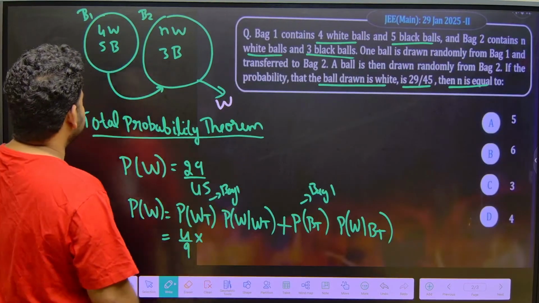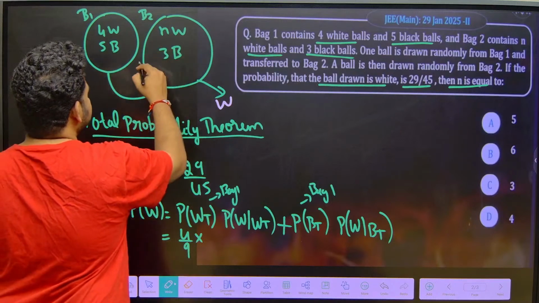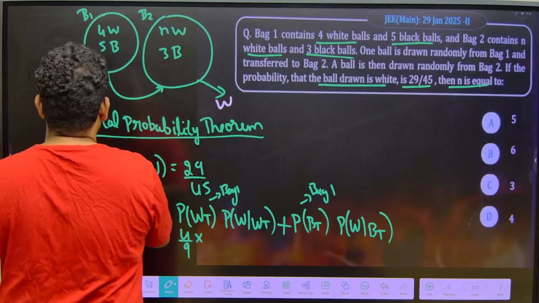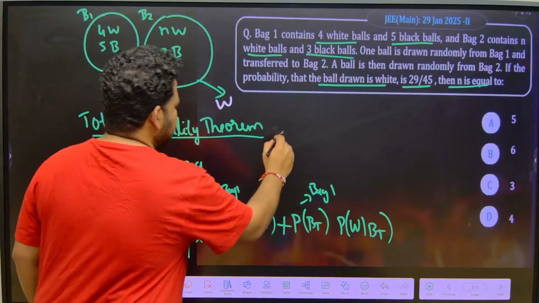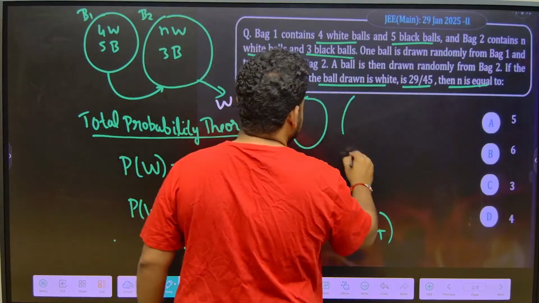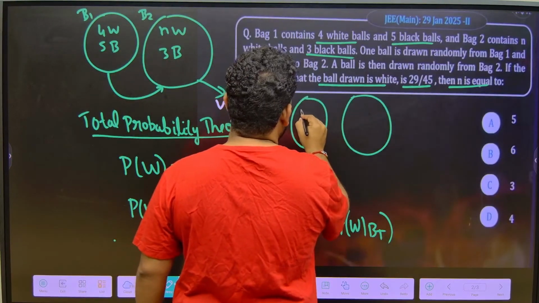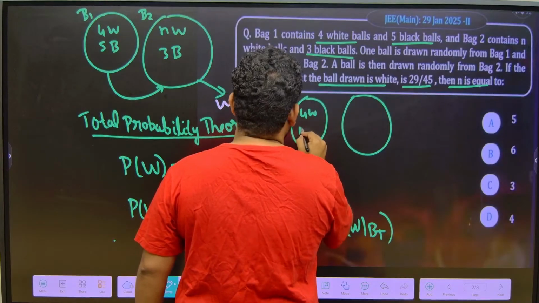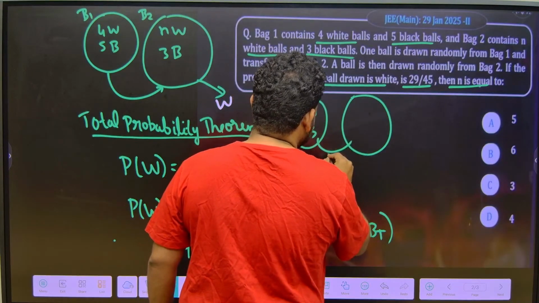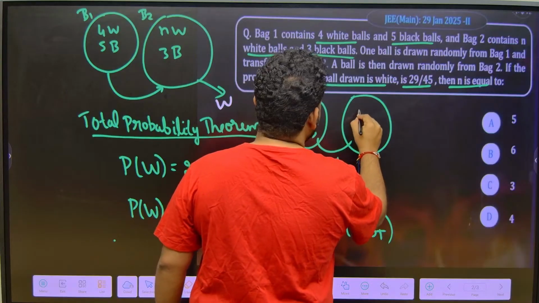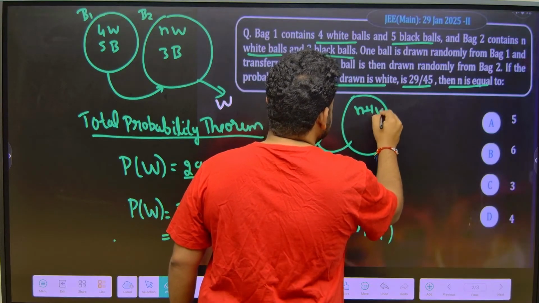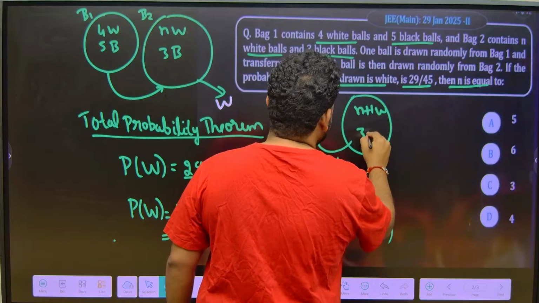If one white ball is transferred here, this will become what? See here, let me write the condition. If one white ball is transferred, 5 balls are there. Suppose this ball transferred is white. Then this will become n plus 1 white balls, and this will become 3 black balls.